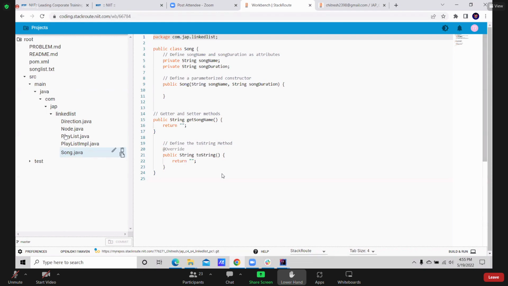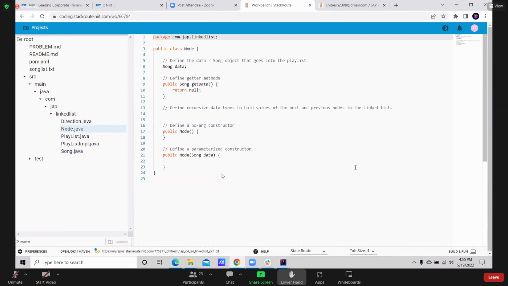Go to Node. So, starting from direction is an enum, song is a class. Node, assume node is a linked list node, consists of song data. Please look into line number 6. They already created the object for song. Please complete the constructor, getter, setter. Additionally, what is required in node? Next, previous. Correct.